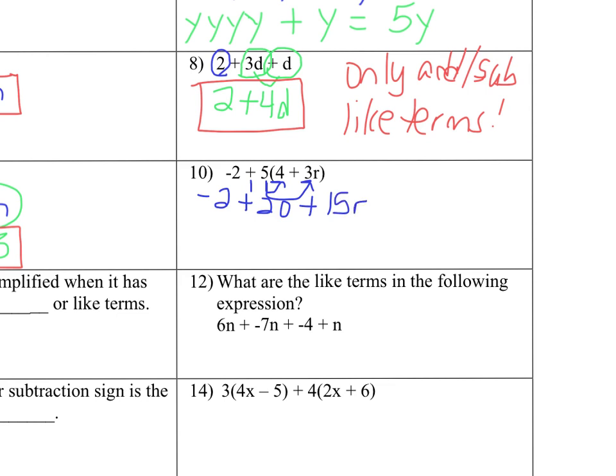So my like terms here would be my constants, or my numbers without variables. So -2 and positive 20 is 18 plus 15R.